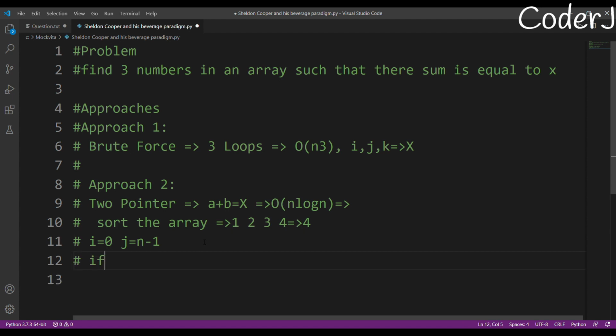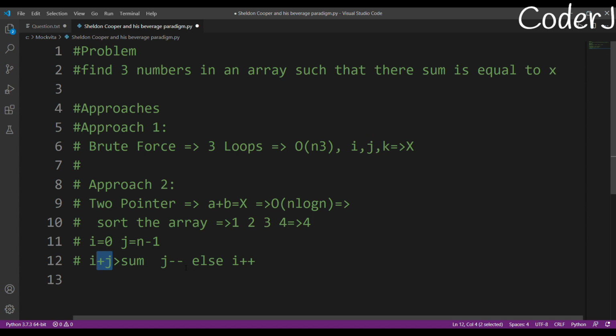After this, we check if a[i] plus a[j] is greater than the sum, then you simply decrement j, otherwise you increment i. Since your array is sorted, you are taking advantage of that fact. If you add two numbers and the sum is greater than the sum that you want, then you know that definitely a[j] is a greater number and you need a smaller number than j.